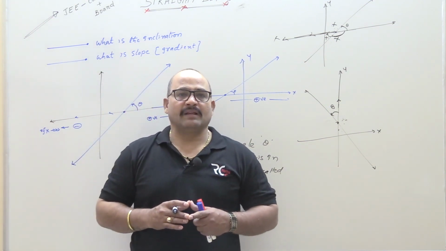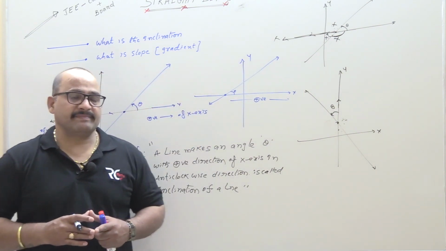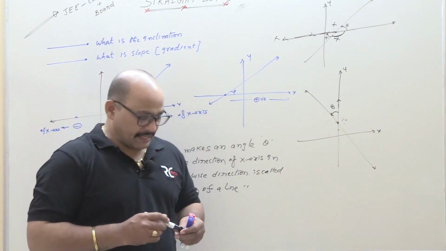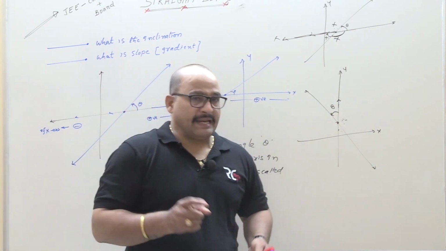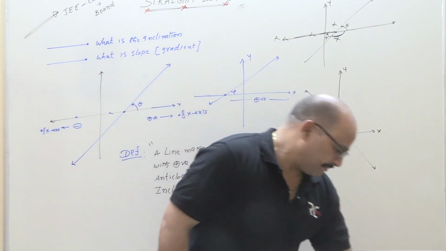Okay, now what is the range? What is the range of theta? So the theta range: a line makes an angle theta with the x-axis. What is the range of theta?